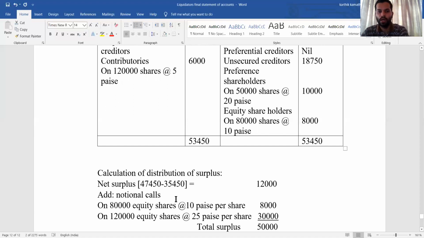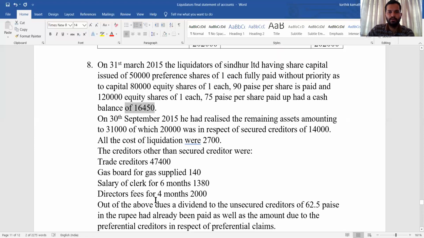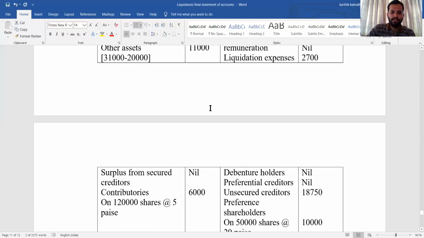Add notional call. How to add a notional or imaginary call to make it a fully paid share? First take the highest paid up value as a base. In the problem, what is the highest paid up value? Preference share of 1 each. Since there is no priority, we will treat the preference share as an equity share. So the highest paid up value is 1. So 1 minus 0.90, 90 paise means 0.90. 1 minus 0.75. Like that we need to do.